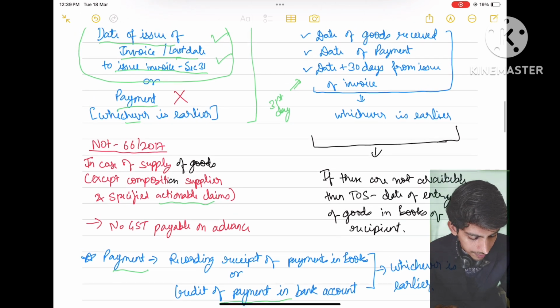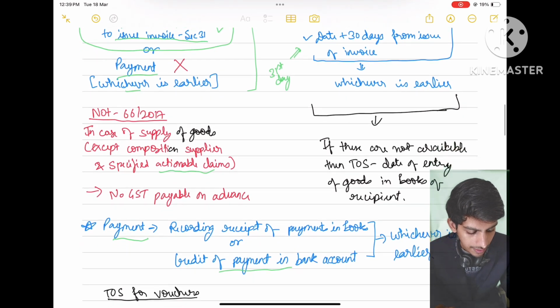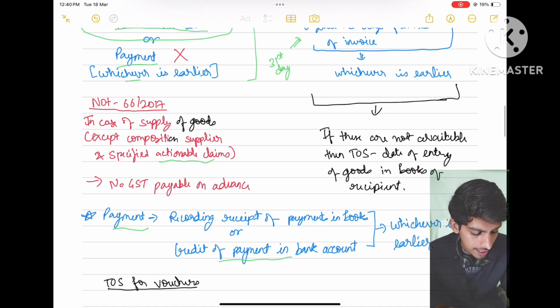I've written that if these conditions are not applicable, then we will take time of supply as the date of entry of goods in books of account of the recipient. If the above conditions are not available, we do not have the date of receipt of goods or date of payment, date of invoice, then we will take the date of entry of goods in books of the recipient as time of supply.